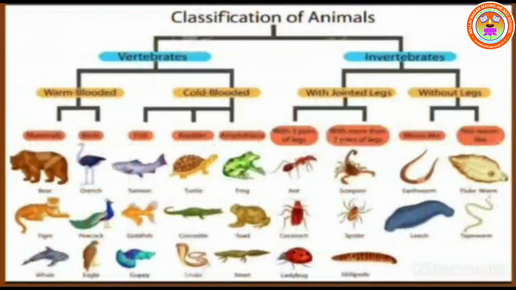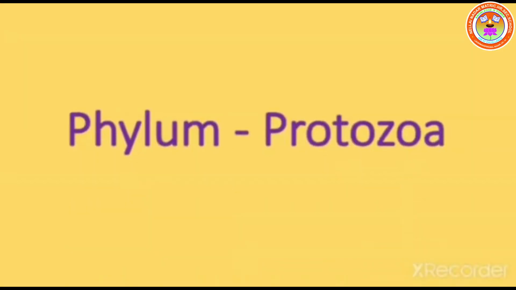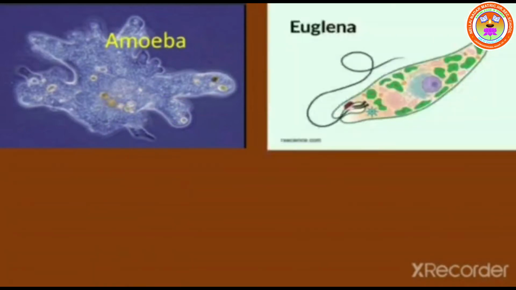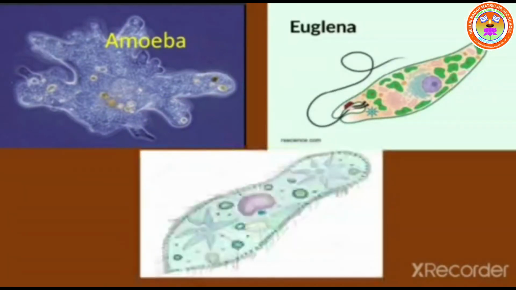Phylum Protozoa. Examples are amoeba, euglena, paramecium.